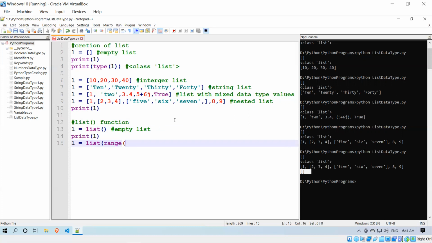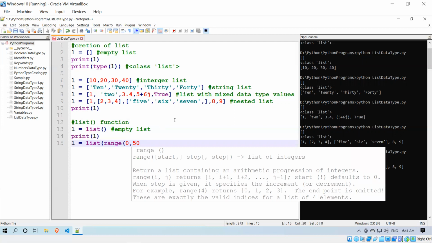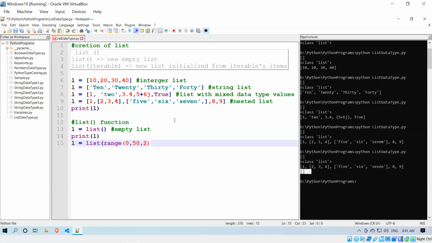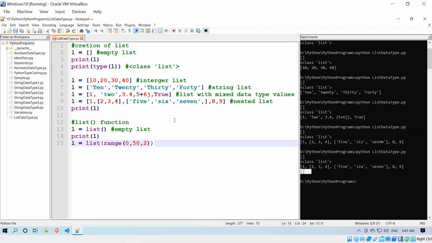I want from 0 to 50, but with the step, meaning the interval between two values, of 2. That means I print 0, then I skip 1 and print 2, then I skip 3 and print 4, something like that.